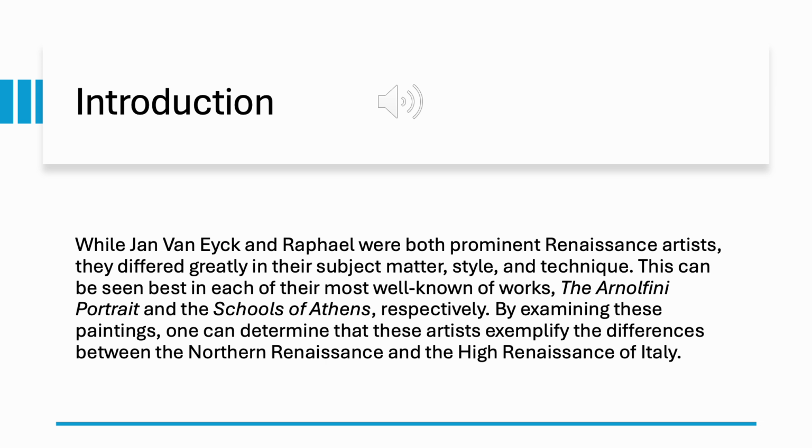Introduction. While Jan van Eyck and Raphael were both prominent Renaissance artists, they differed greatly in their subject matter, style, and technique. This can be best seen in each of their most well-known works, the Arnolfini portrait and the School of Athens, respectively. By examining these paintings, one can determine that these artists exemplify the differences between the Northern Renaissance and the High Renaissance of Italy.